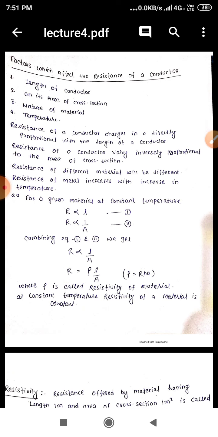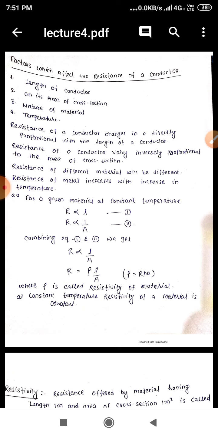In the third lecture, we discussed Ohm's law, statement, verification, graphs, and resistance. Today, we will discuss the factors on which the resistance of a conductor depends. Students, remember that the resistance of a conductor doesn't depend on the current and potential difference. It depends on the properties of the material.